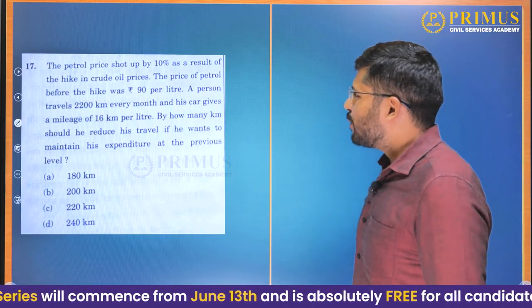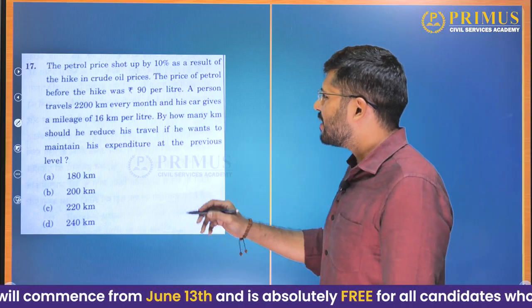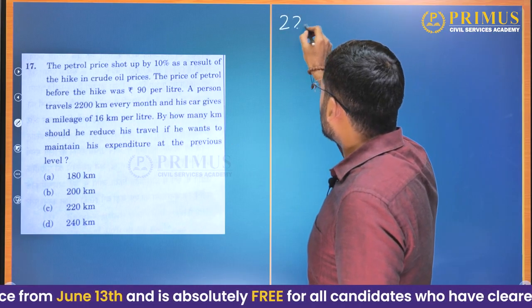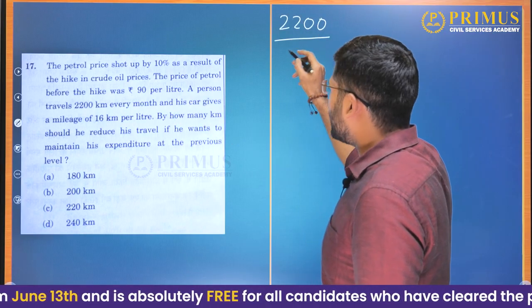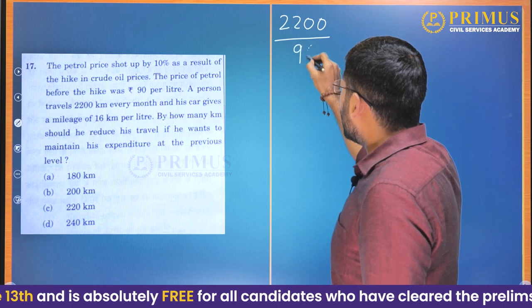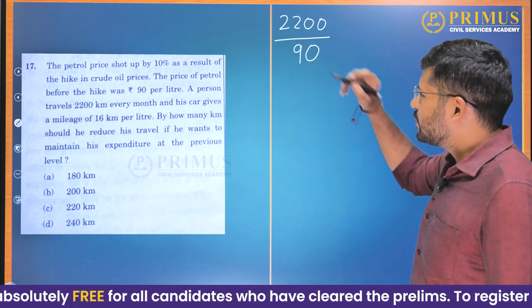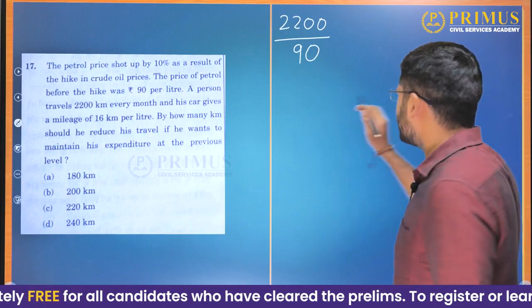Now, what was his expenditure previously? He traveled 2200 kilometers, and how many liters of petrol did he spend?